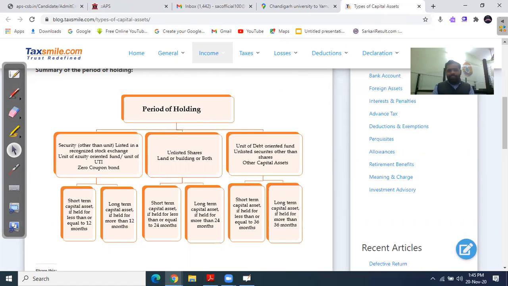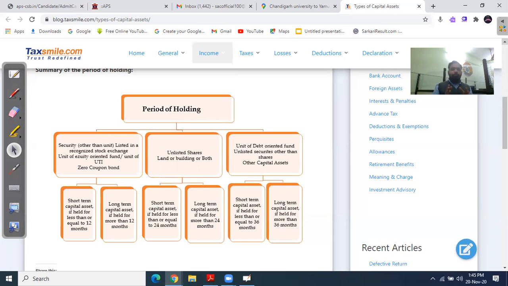While calculating the capital gain on listed securities, you have to consider the deadline of 12 months. If you hold the asset for less than 12 months, then the capital gain on the transfer of the asset will be short term. And if you hold the asset for more than 12 months, then the gain calculated on the transfer of this asset will be long term.